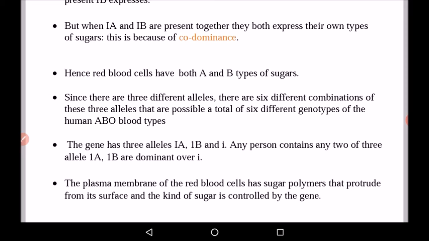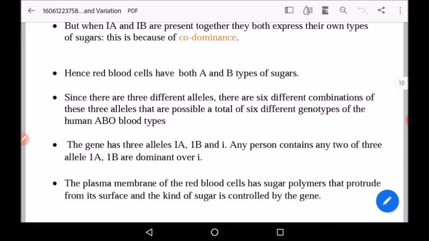Now when IA and IB are present together, they both express their own types of sugars, and this is known as codominance, because both forms of the gene are expressing. IA is expressing and IB is also expressing, and both forms have their different sugars. So both are expressing themselves, and therefore it is known as codominance. The red blood cells have both types of sugars, that is A and B.